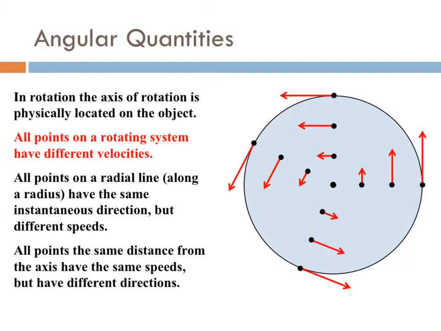If you look at this circle, at different points you have different velocities, not just because you're changing direction at each of these points, but because you're actually traveling a different speed at each of these points. Now, all points the same distance from the axis, which is the center in this case, are going to have the same speed, but again have different directions.